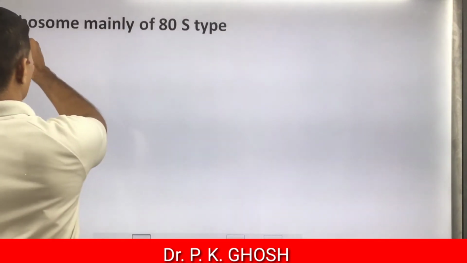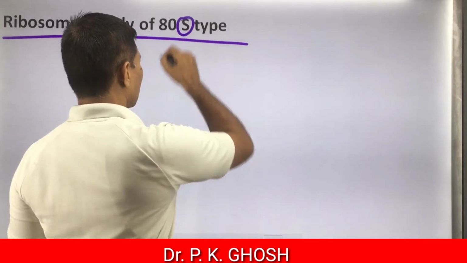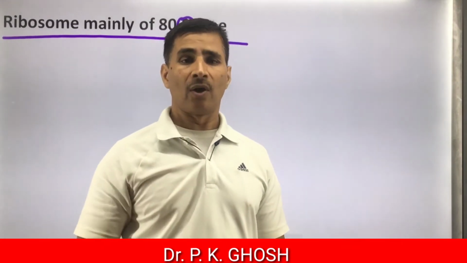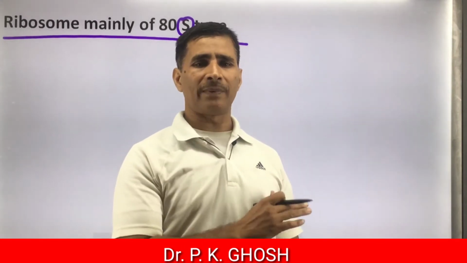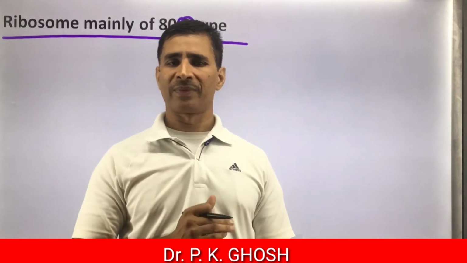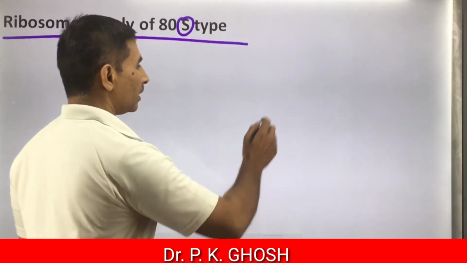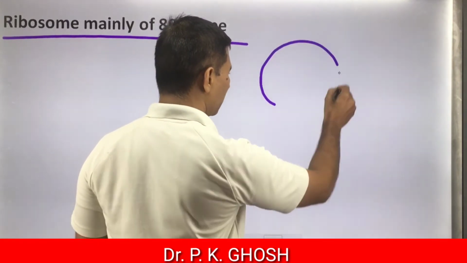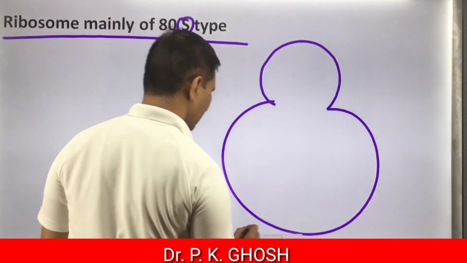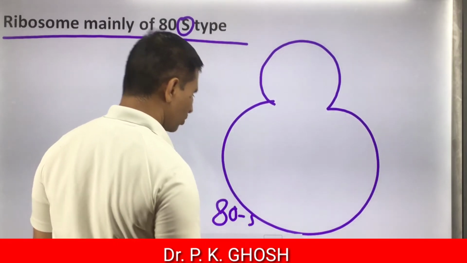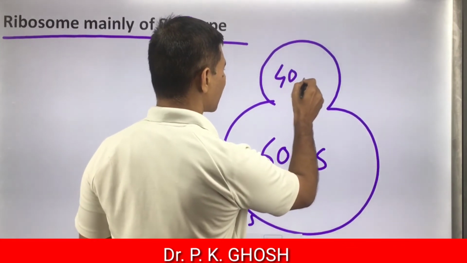Next one, ribosome is mainly of 80S type. What is this S? It is a unit of sedimentation coefficient. On the basis of sedimentation coefficient, ribosome is basically of two types, 80S type or 70S type. 70S type of ribosomes are found in prokaryote, but in case of eukaryote, 80S type of ribosomes are found mainly, and it consists of two subunits. 80S consists of 60S larger subunit and 40S smaller subunit.